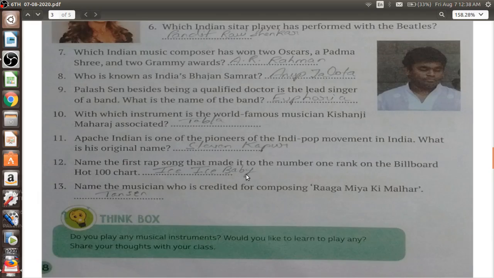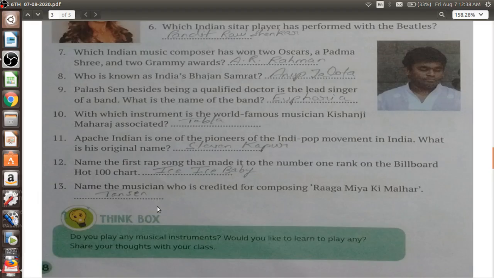I heard the song just now, only just before the class, but I was not able to make it available for you because it was a little bit tricky as well as long enough. Name the musician who is credited for composing Raag Miyan Ki Malhar, that is known as your famous Tansen. From Akbar's point of time, we are coming across this word, that is your Tansen.